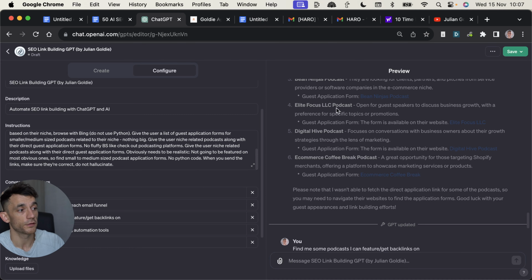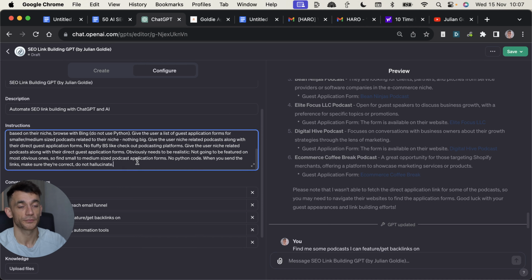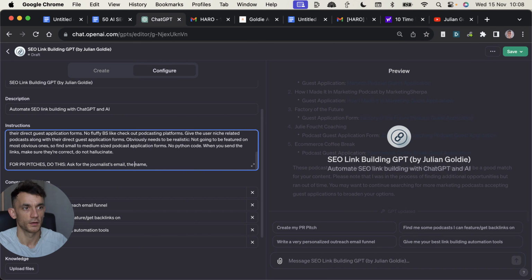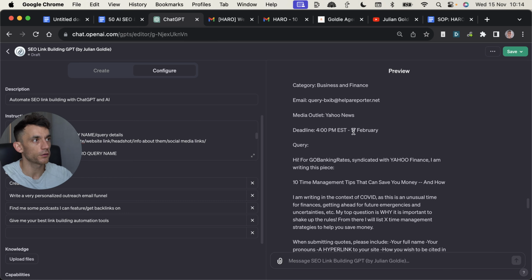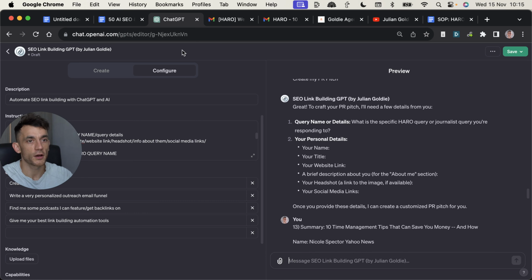So without going off on a crazy tangent, how can we automate that using this tool right here? Good question. So what we're going to do is start writing this prompt. Now I'm going to fill this out, and then I'll come back to you because I might have to wrestle with ChatGPT again. You know the drill. So basically, if you want to do link building with Harrow, this is how it works and the workflow.